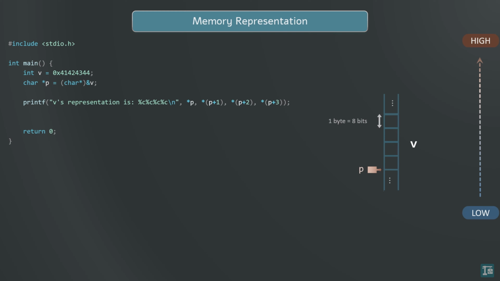out in memory. The output reveals whether your system uses Little Endian or Big Endian byte order. In other words, whether the integer's least significant byte is stored at the smallest address or the highest address. Running this example on my x86 computer outputs DCBA, suggesting that it is Little Endian.